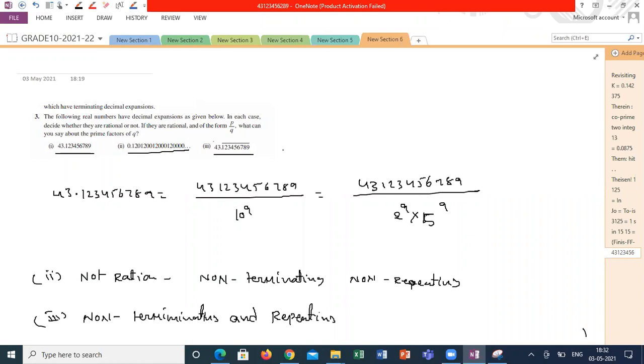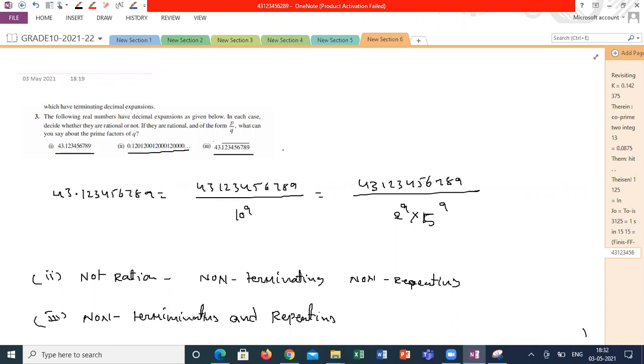If it is non-terminating and non-repeating, it's not a rational number at all. The rational number is in two forms. One is P by Q, where P, Q are co-primes, and Q can be written as 2 power n into 5 power m.